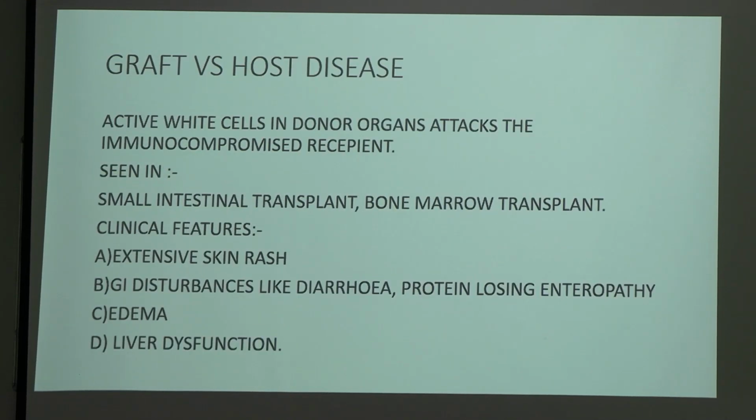Now we will be studying graft versus host reaction. Graft versus host reaction is where active white cells in donor organs attack the immunocompromised patient. This is seen in small intestinal transplant and bone marrow transplant. Clinical features are extensive skin rash, GI disturbances like diarrhea, protein-losing enteropathy, edema and liver dysfunction. This comes under a short note, graft versus host reaction, so I am talking about it.